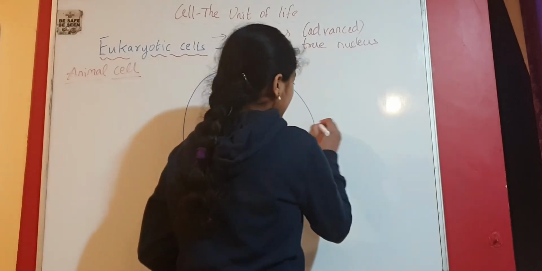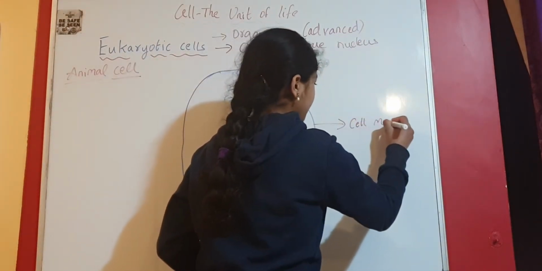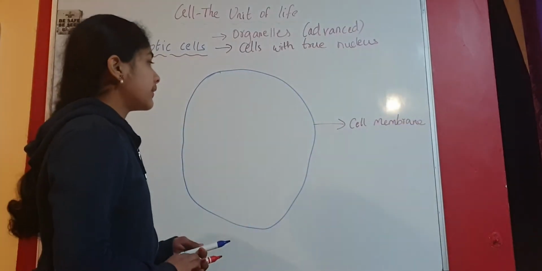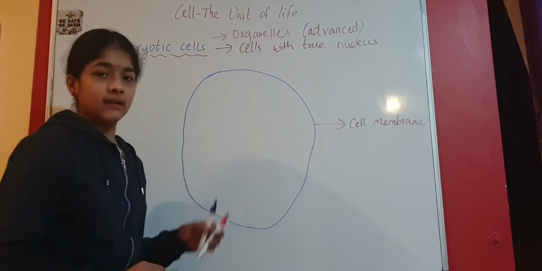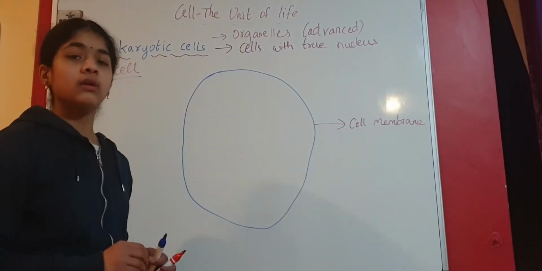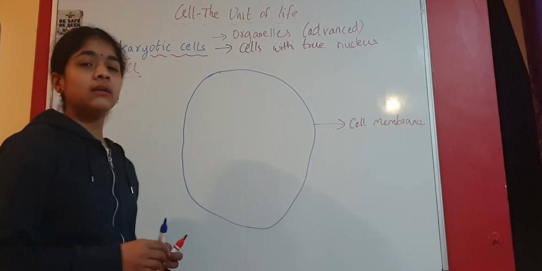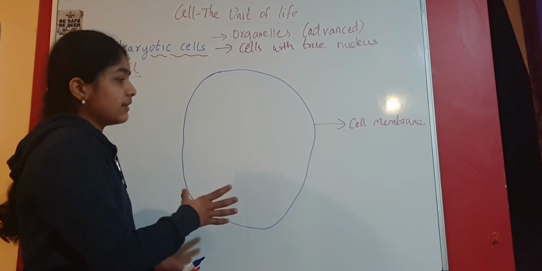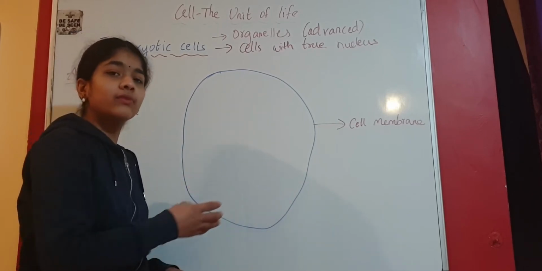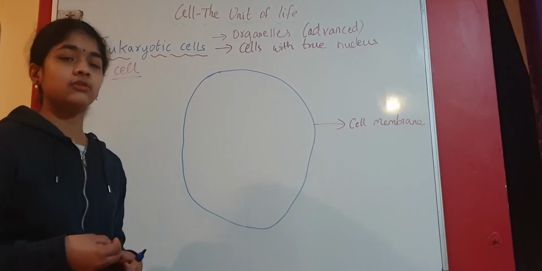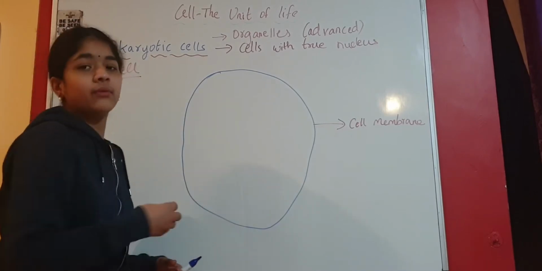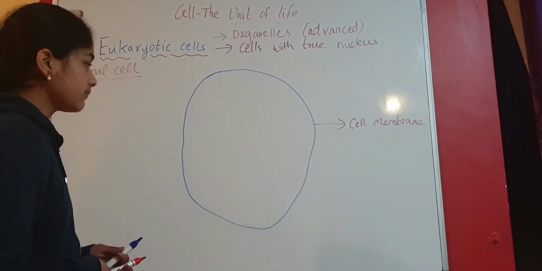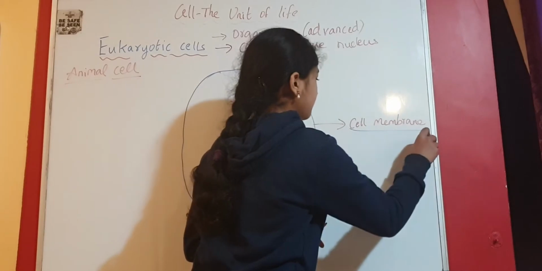If you have to label it, this is our cell membrane. Now you must be wondering, where is the cell wall? There is no cell wall in animal cells. Why? Because animals are motile. That means they can move from one place to another. They don't need a cell wall to protect the cells, because they can escape from harsh conditions, let's say rain, wind, or any other harsh condition. That's why they don't need a cell wall. So this is our cell membrane.